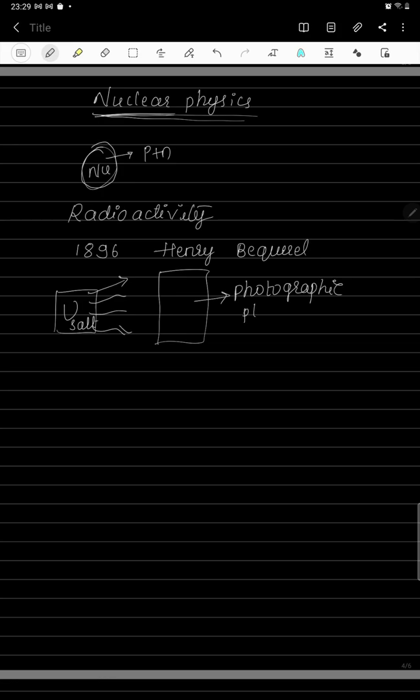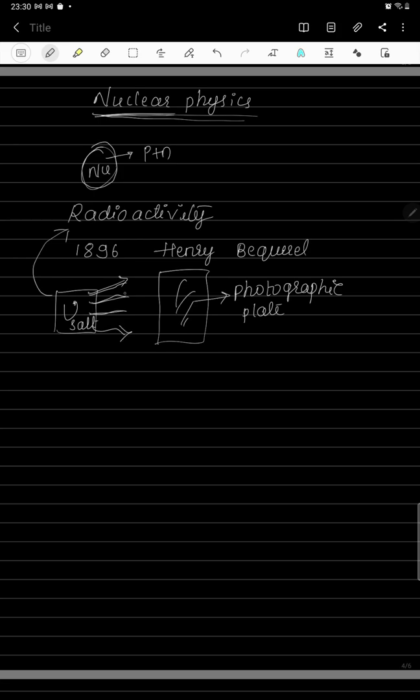He observed some changes on the photographic plate. He concluded that some elements, because of instability, emit some kind of radiations which affect the photographic plate, and this phenomenon he called radioactivity.